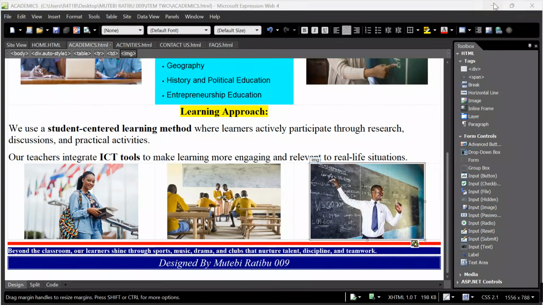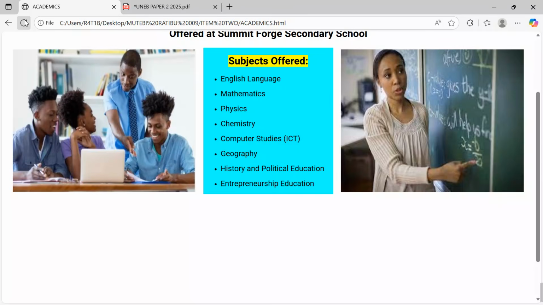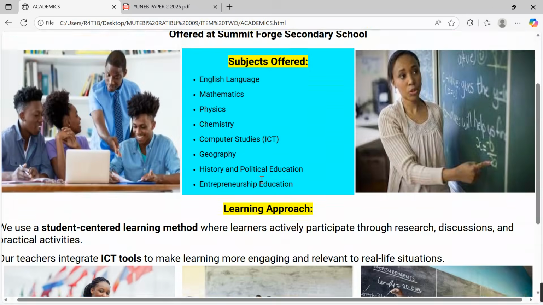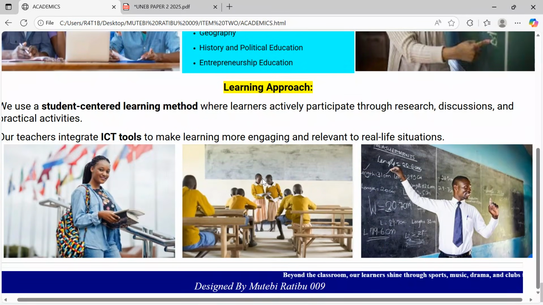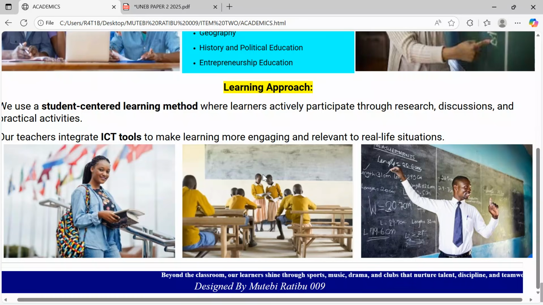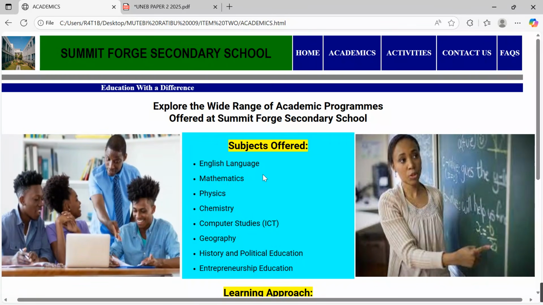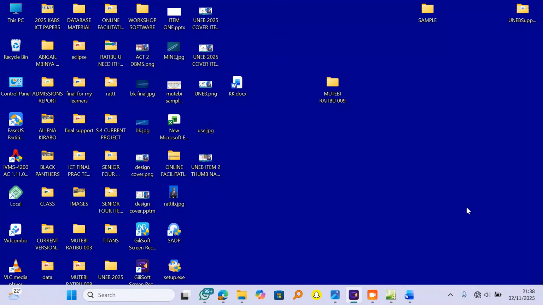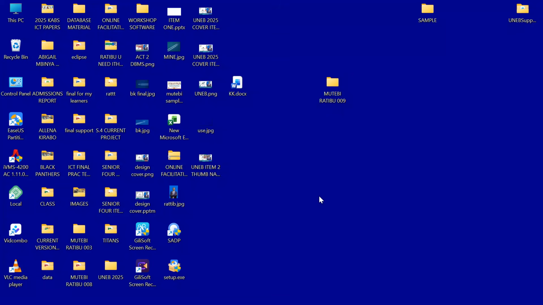Control S, scroll back, see the site. How are things moving? Yeah, we are rocking, we are taking, we are shining. Yes, when you check here, our site is taking shape. Look, how are we going to lose out on marks? Because we have blended each and every single detail over here. Now, I will move back to the activities page. And on activities, I want us to be as fast as we can. Remember, we are running out of time.